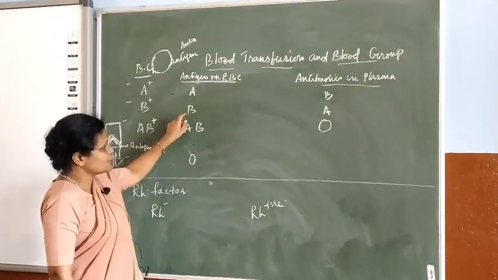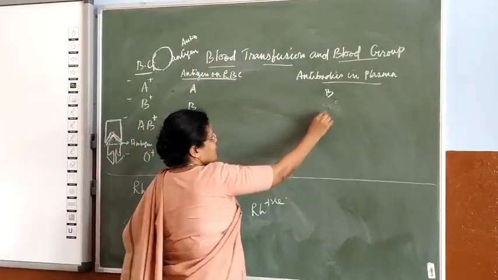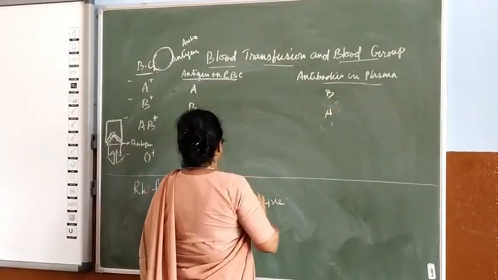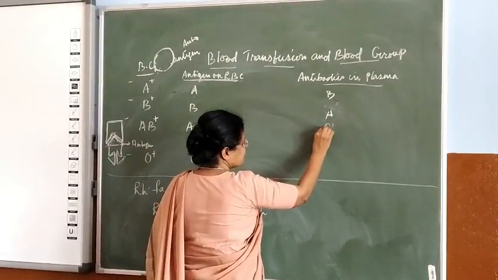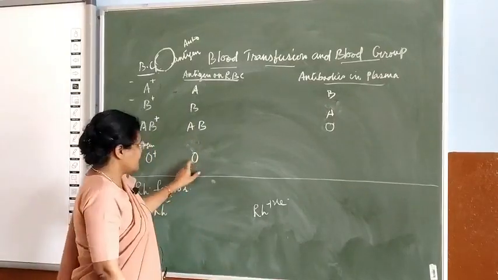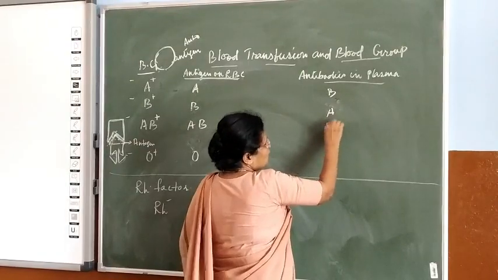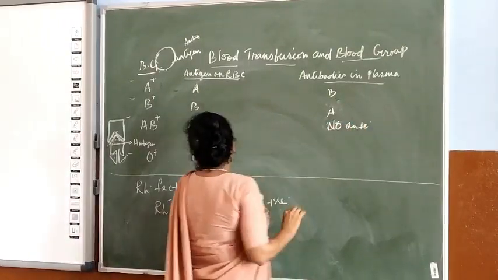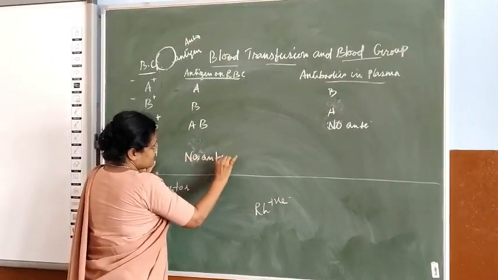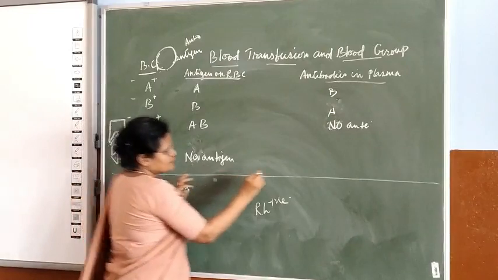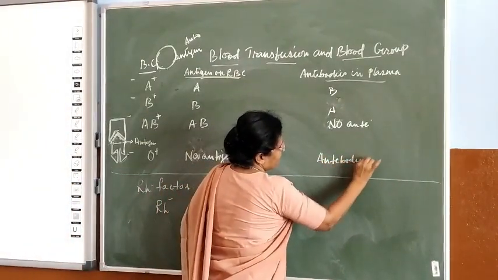Similarly, the person with blood group B will have antibody A. The person with blood group AB will not have any antibody, whereas the person with blood group O will have no antigen here, let me write, no antigen here. Here they will have antibody A and B.